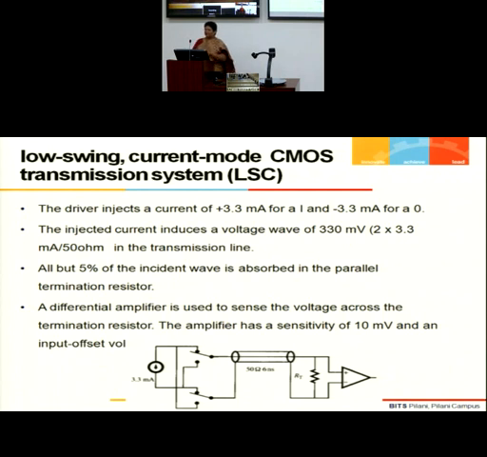Can you see here that the span of change is only 330 millivolts, whereas the span of change in voltage mode is 3.3 volts. There it is 3.3 volts, 0 to 3.3, and here it is only 330 millivolts. Change from minus 3.3 milliampere to plus 3.3, my voltage is changing only by 330 millivolts.